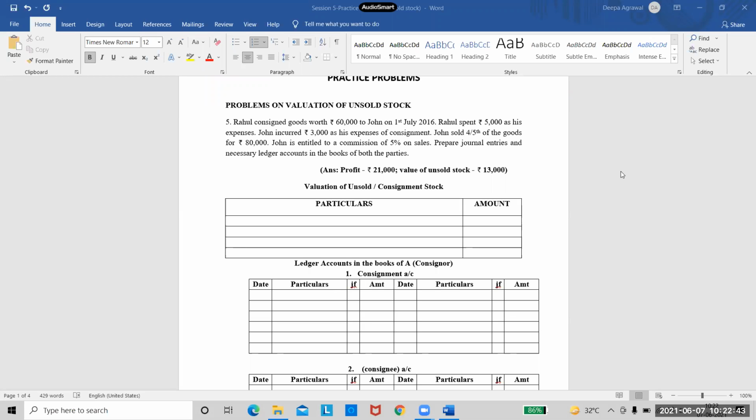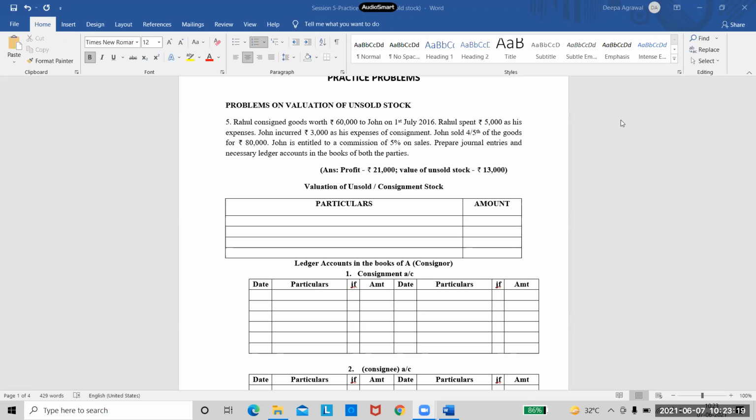So which step do we not have in consignment here? What is the step which is not given here? Can anyone tell me which step is not given? Advance. Yes, advance is not given, so we will not write entry related to advance. All other things are given, right? So first we'll have to calculate the value of unsold stock.